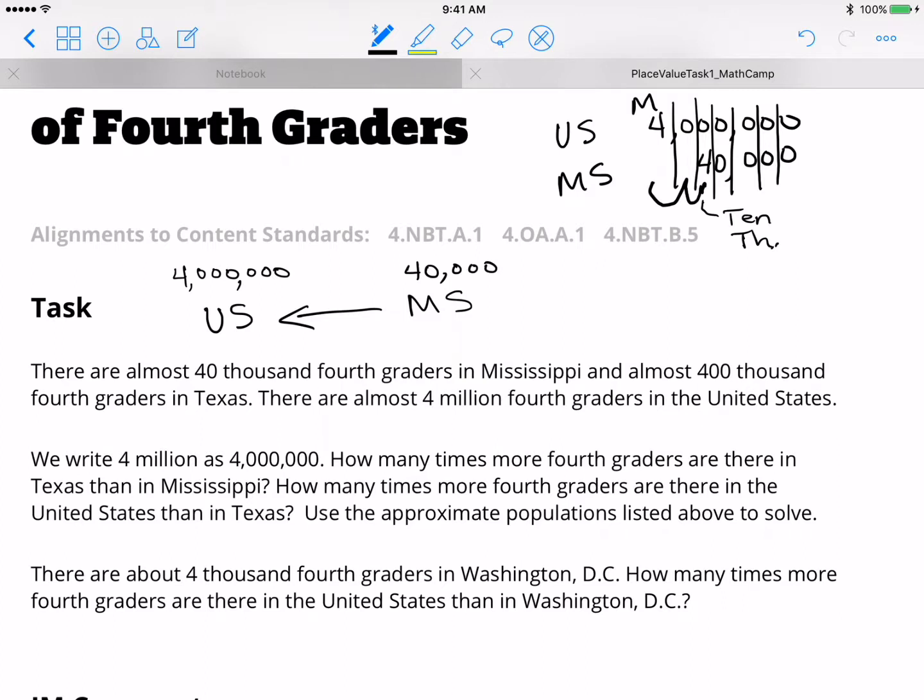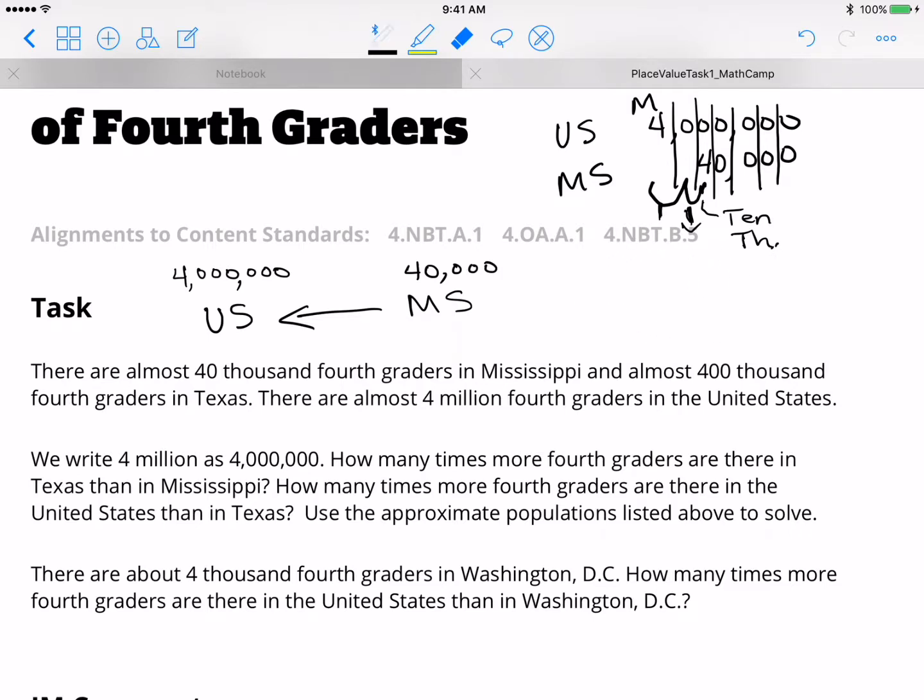Again, each time you move, that's an increase of 10 times. So here's 10 times here, 10 times here. Now, you can't say, well, I have 10 2 times, so it's 20. I actually have to multiply each of my 10s together. So 10 times 10, oh, and I'm writing 100 times 100.